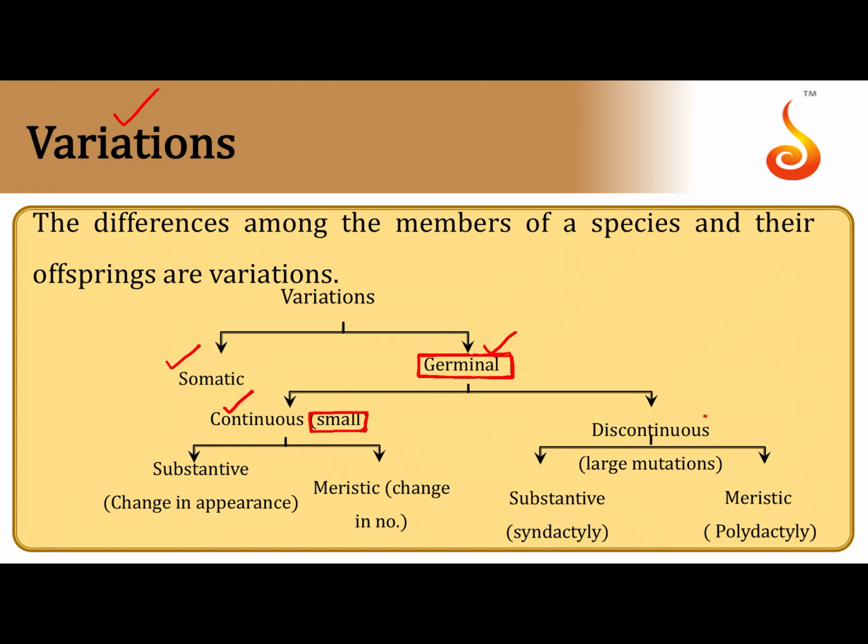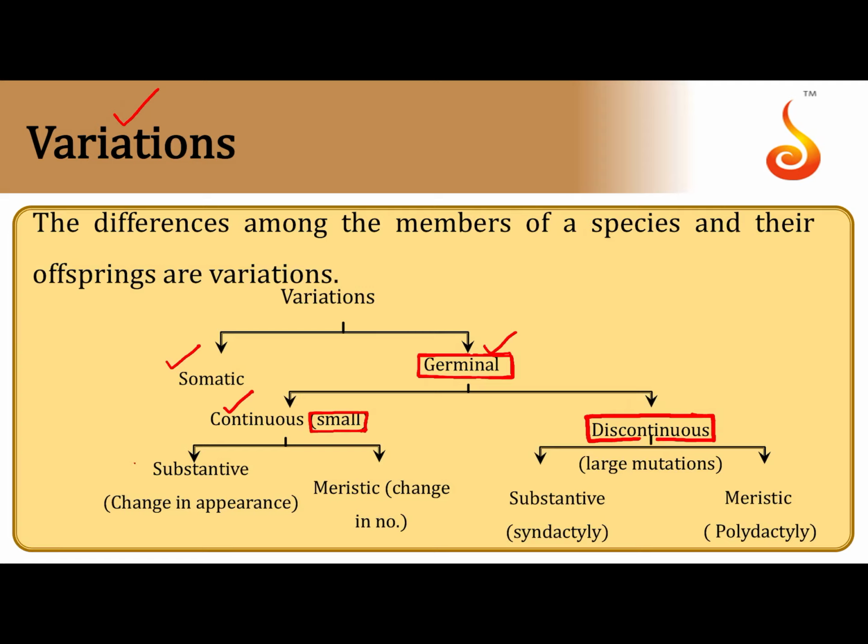If the differences are very unique and large, then we call it discontinuous variation. For example, if an organism is exhibiting some variation which is not seen in any other member of that population, we call it discontinuous. So continuous is a slight variation, a slight difference seen from other members in the population. There are two types of continuous variation and two types of discontinuous variation.